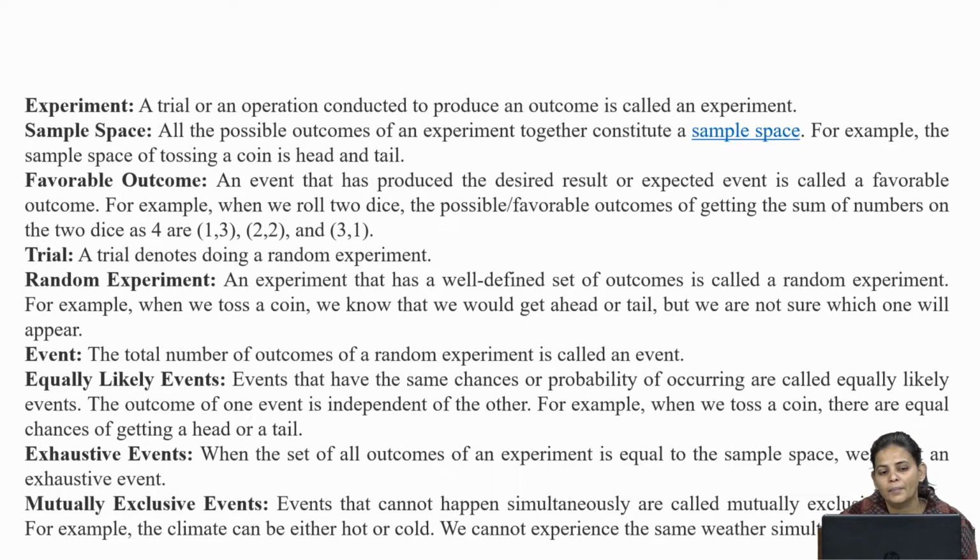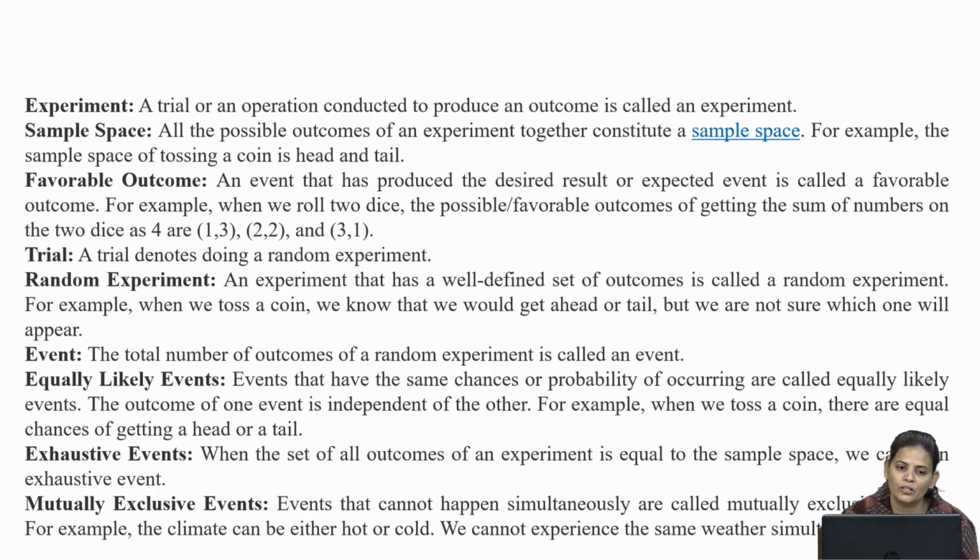There may be 1 on one dice and 3 on the other, 1 plus 3 is 4. 2 on the first die and 2 on the second, 2 plus 2 is 4. And 3 on the first die and 1 on the second. In this way we have 3 favorable outcomes for getting 4.